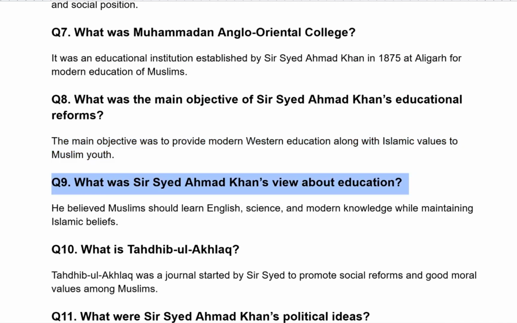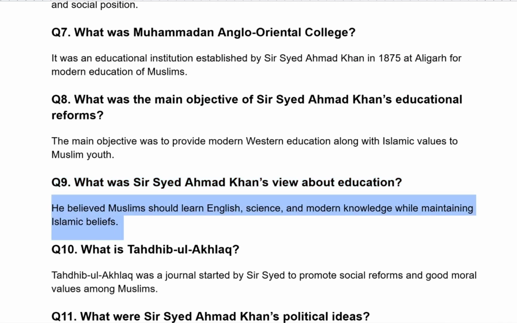What was Sir Syed Ahmad Khan's view about education? He believed Muslims should learn English, science, and modern knowledge while maintaining Islamic beliefs.